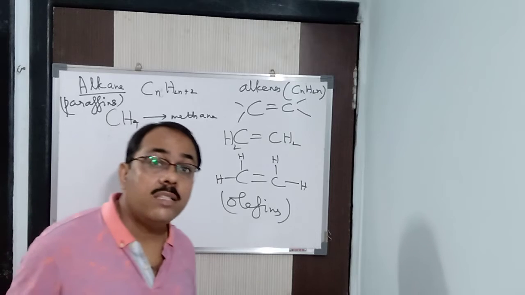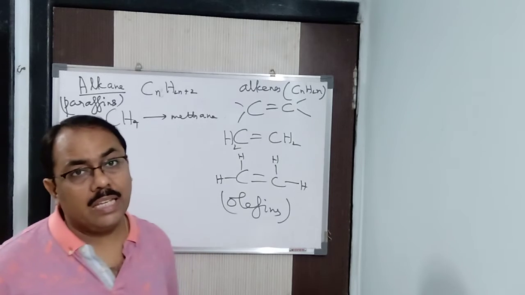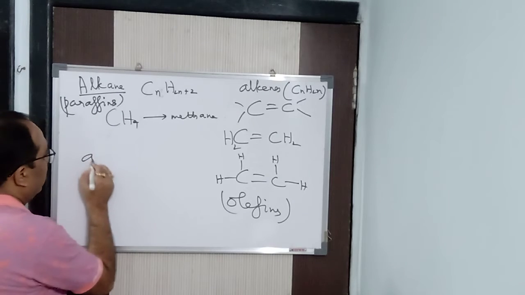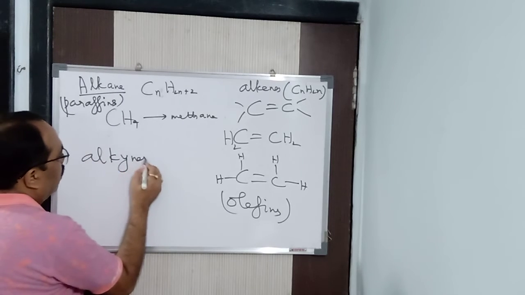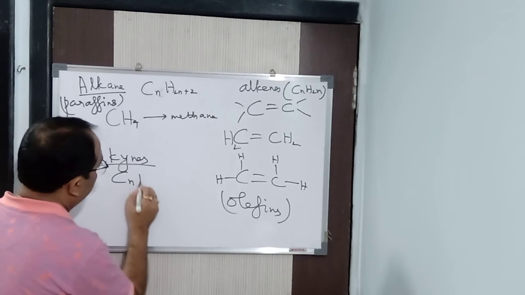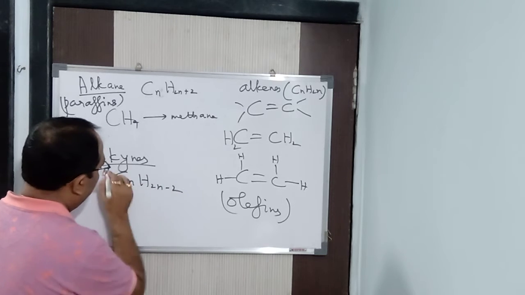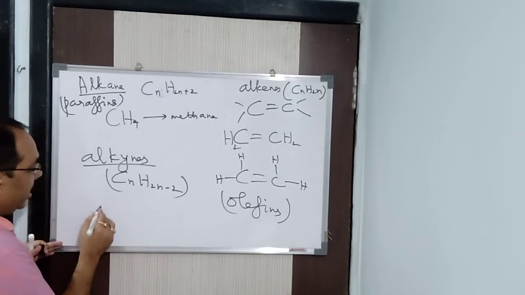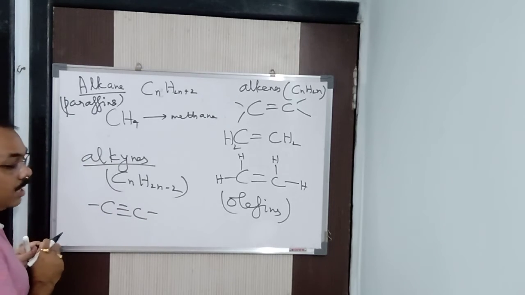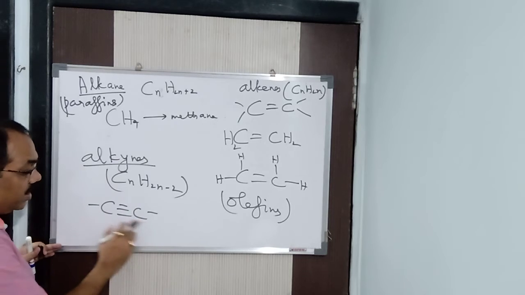That means it is unsaturated. So alkenes and alkynes. Similarly, alkynes have a general formula of CnH2n minus 2. Alkyne general formula, and it is characterized by a carbon-carbon triple bond. Clear?